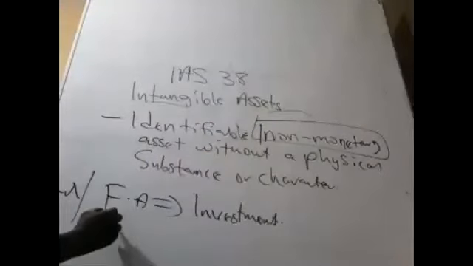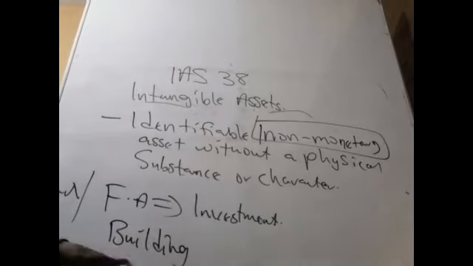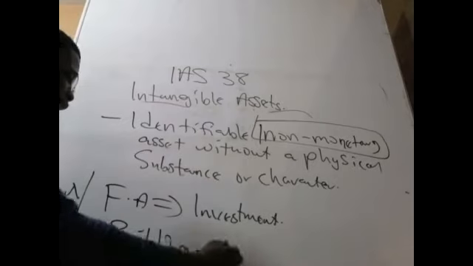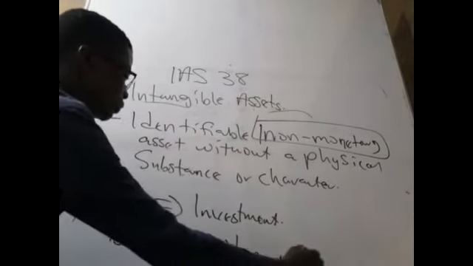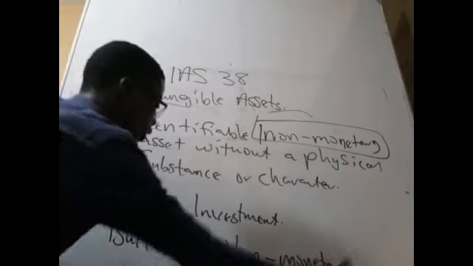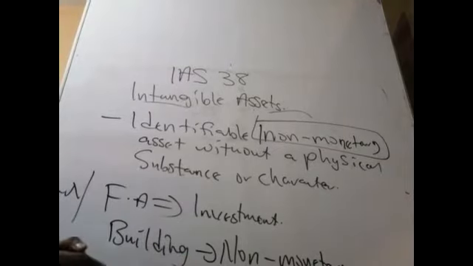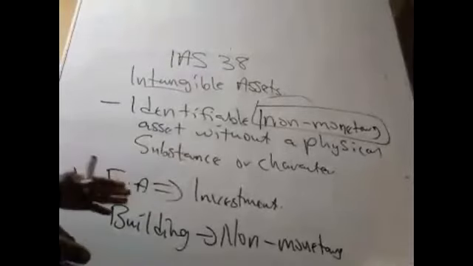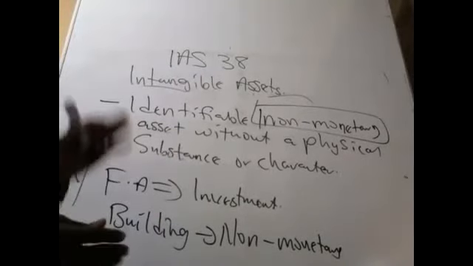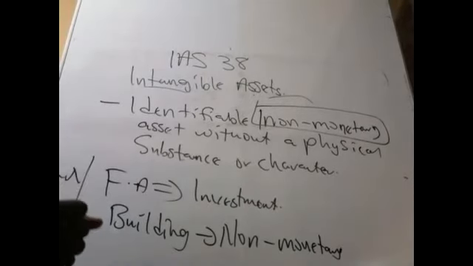But if I have, let's say, a building, a building is an asset. However, it is what? Non-monetary. And in public sector accounting, we call it what? Non-financial assets. In public sector accounting, we call it non-financial assets. That is all. So now capture the difference for me.